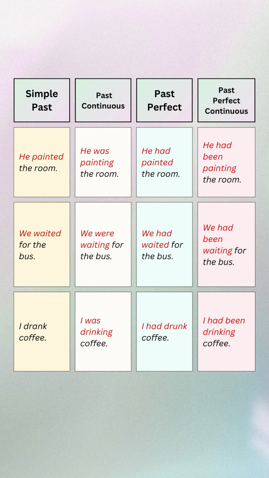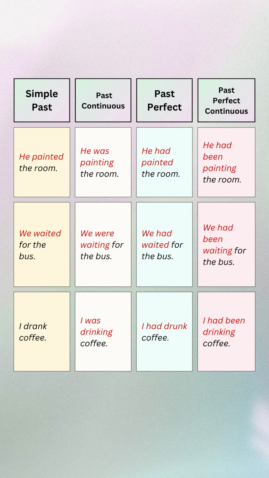He painted the room. He was painting the room. He had painted the room. He had been painting the room. We waited for the bus. We were waiting for the bus. We had waited for the bus. We had been waiting for the bus.